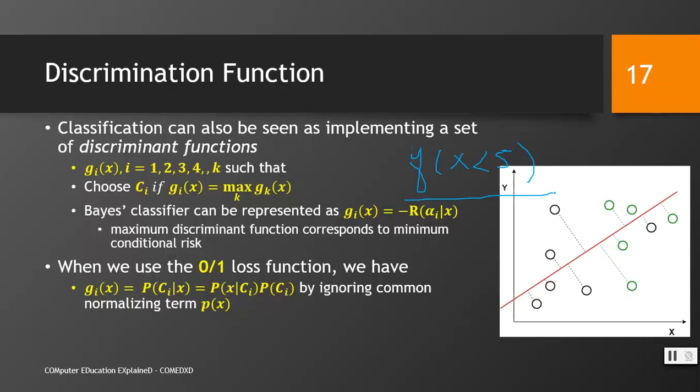So you can visualize the if statement as a discriminant function, just for the simplicity of the case. Let gi(x) such that i is equal to 1, 2, 3, 4, up to K, right? Choose Ci if gi(x) is equal to the max of gk(x) over k. What does it mean?